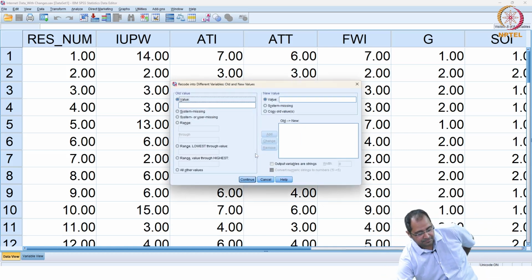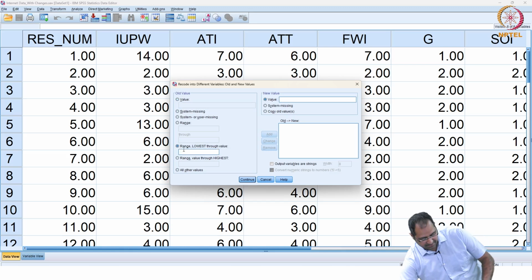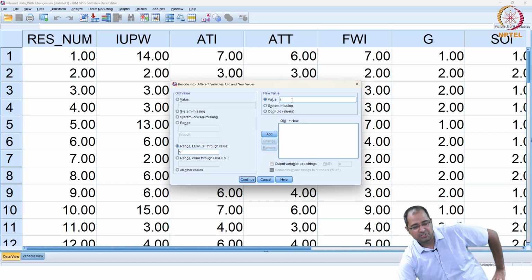Here, range lowest through value, which means equal to or less than 5. Let's give value 1, which means low internet usage. Add.